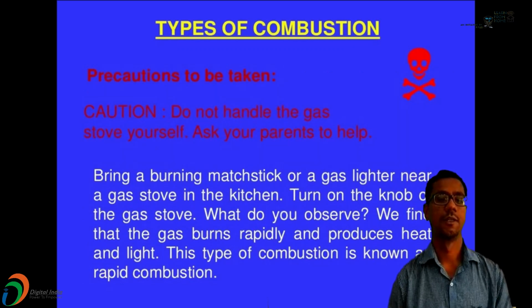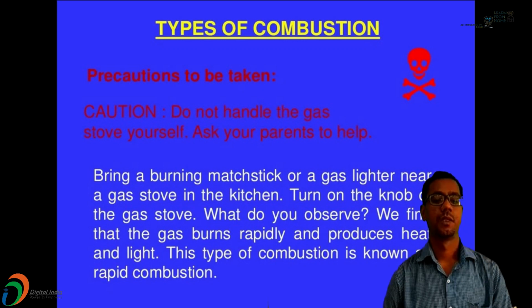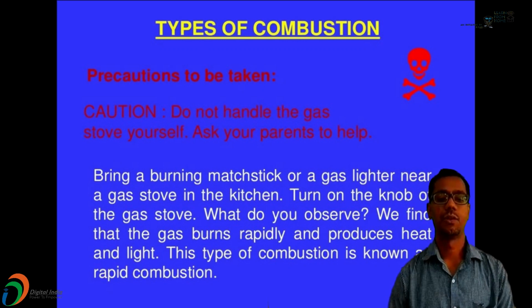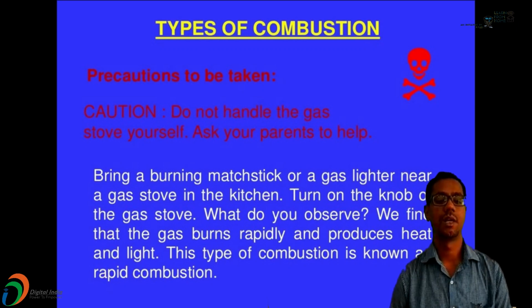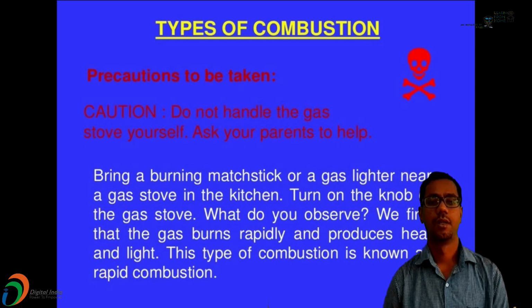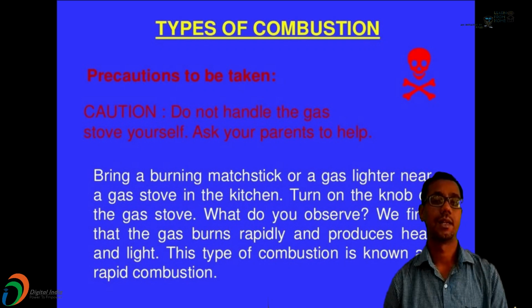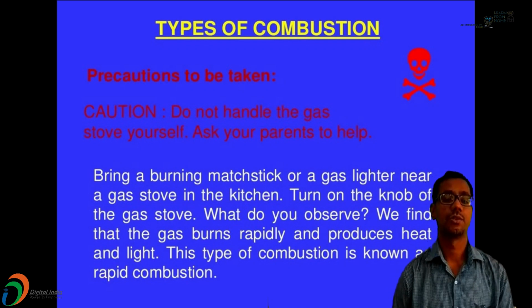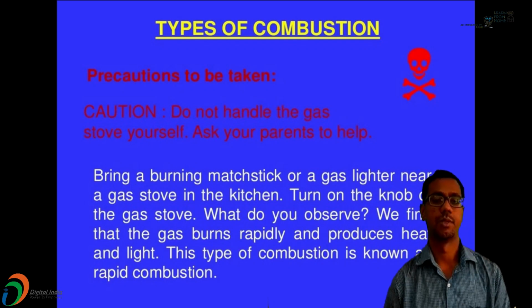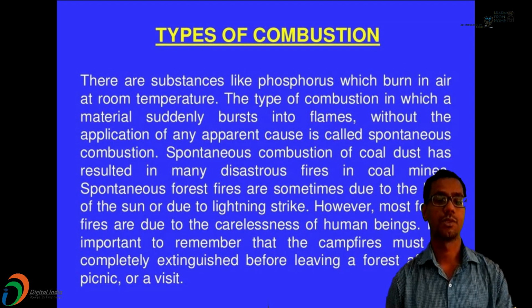Then, types of combustion. Bring a burning matchstick or a gas lighter near a gas stove in a kitchen and turn on the knob of the gas stove. What do you observe? We find that the gas burns rapidly and produces heat and light. This type of combustion is called rapid combustion. So what are the different types of combustion? You can see.